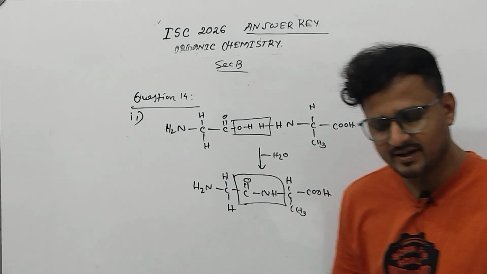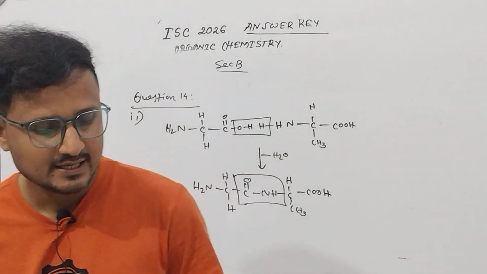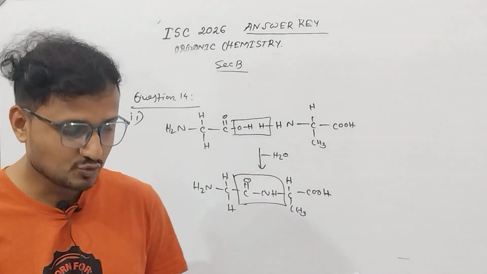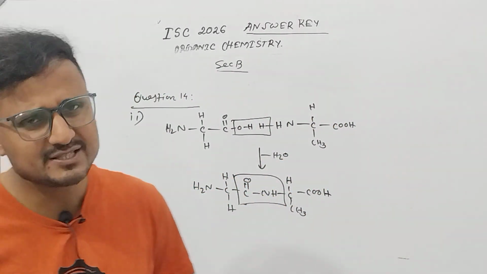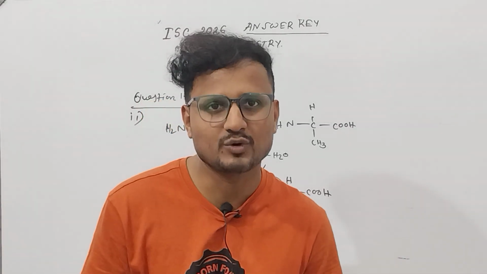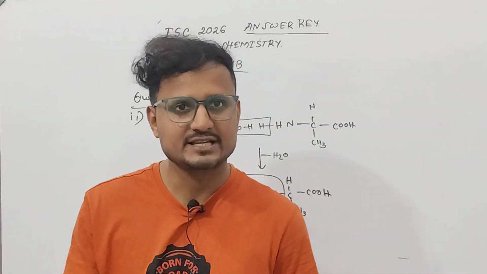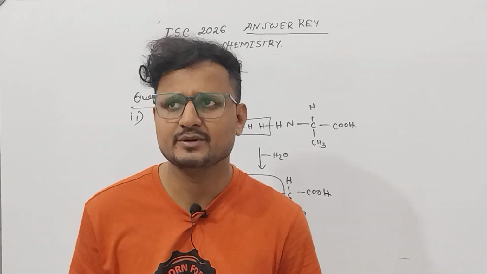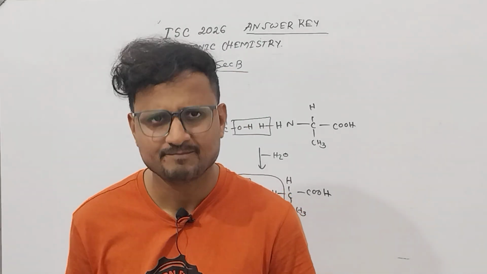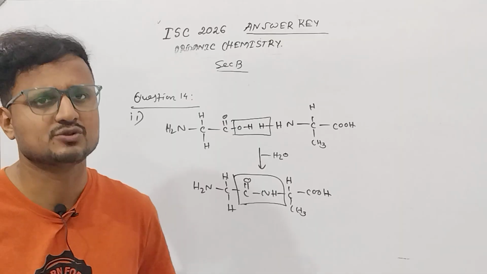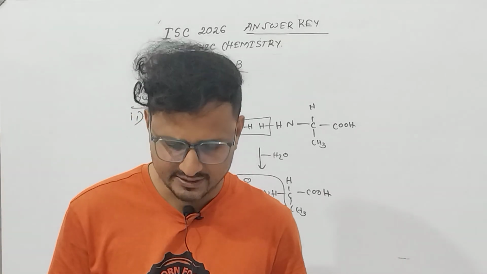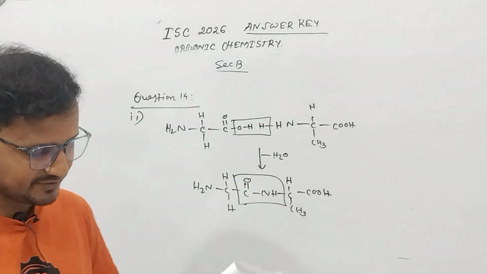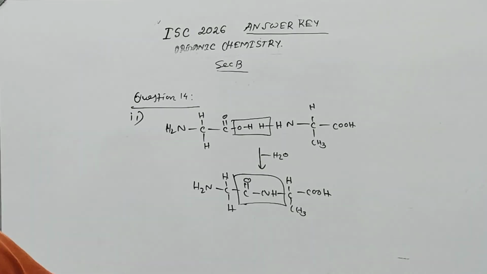And next is justify that glucose is an aldose form of sugar with the help of a chemical equation. That means you have to show any chemical equation where glucose has the CHO group and it takes part in reaction with the CHO group. It can be bromine water reaction, it can be anything. Okay, it should not be ketone. So glucose is an aldose. Next, question number 15. Write the chemical reactions